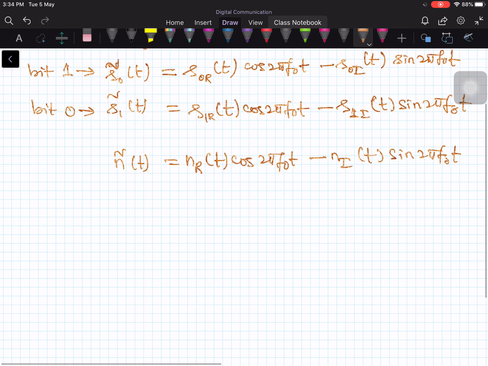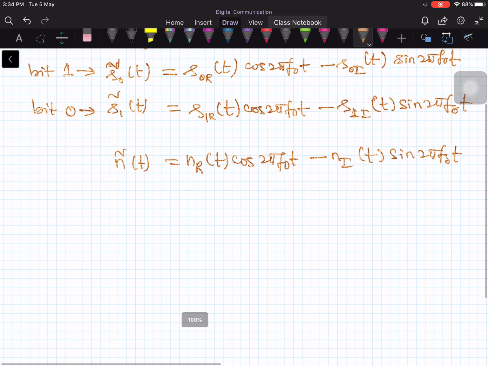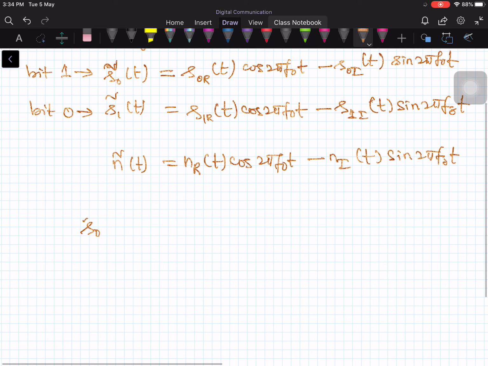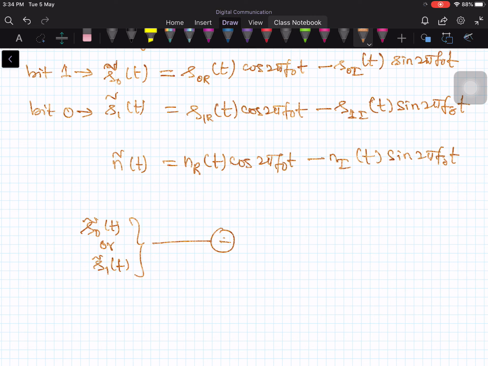Fine. Now at the transmitter you transmit either S0 tilde of t or S1 tilde of t, any one waveform, and this waveform is contaminated by the noise n tilde of t.